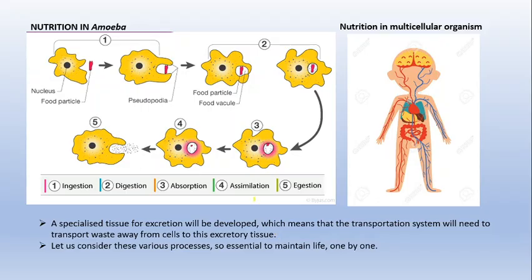You can see here the amoeba is a unicellular organism and it does not need any special organs. It does not require any special organ to engulf the food, to transport it somewhere and to remove the waste, right? Because the entire surface of this unicellular organism is in direct contact with the environment. Okay, it will directly take up the food, it will break it down, and then it will